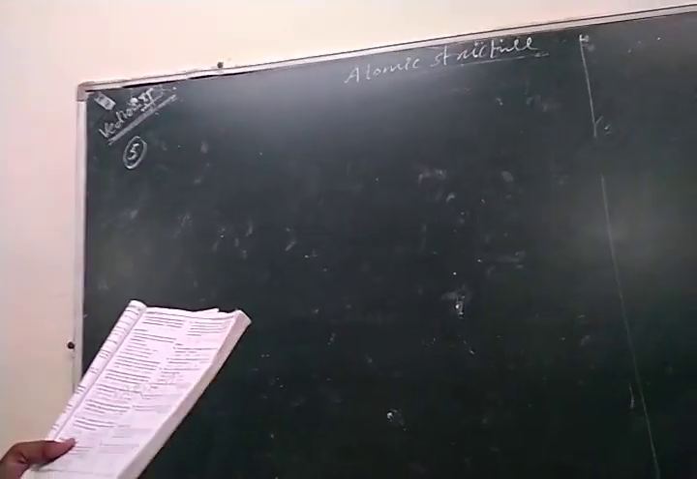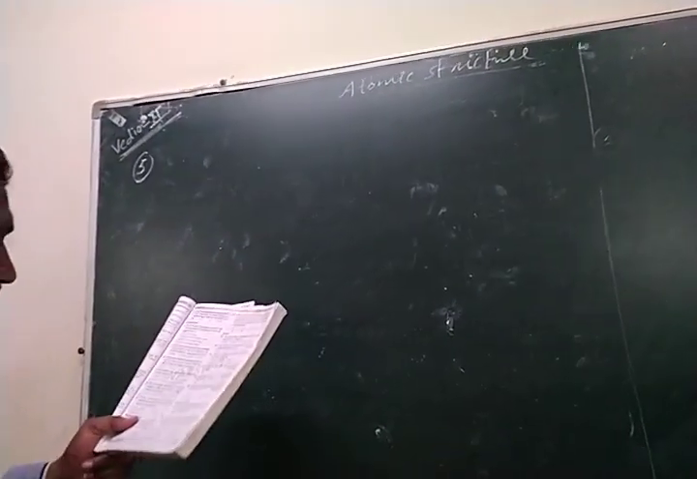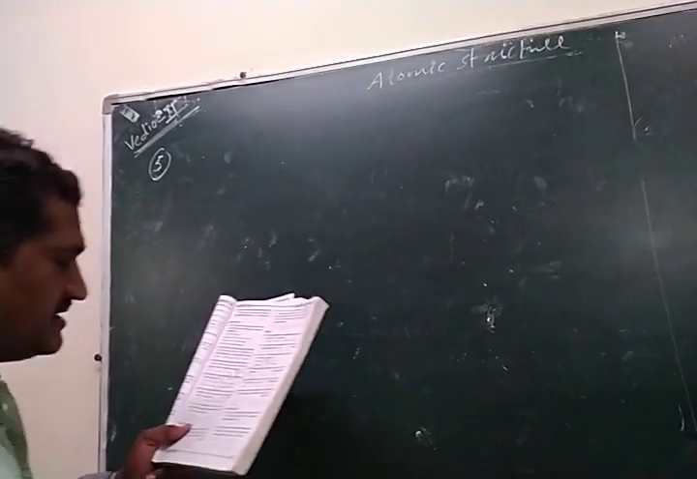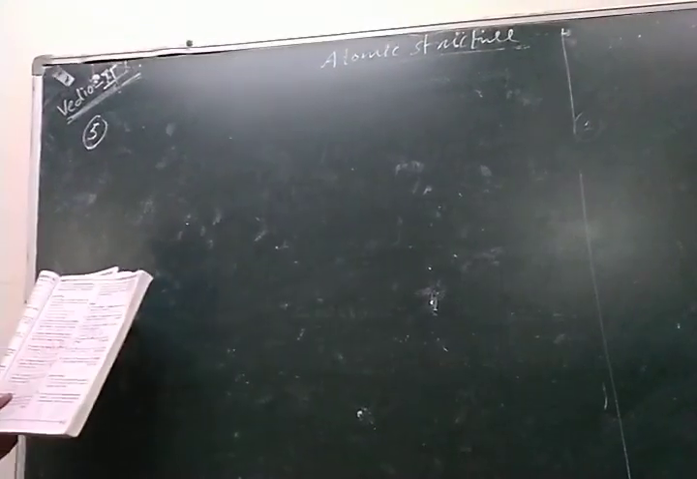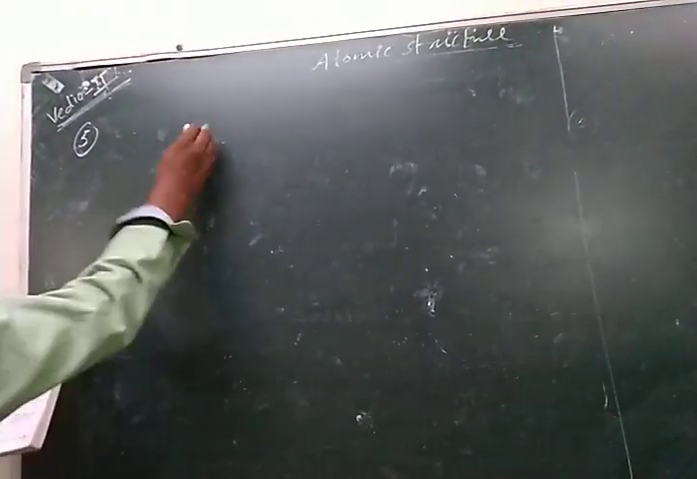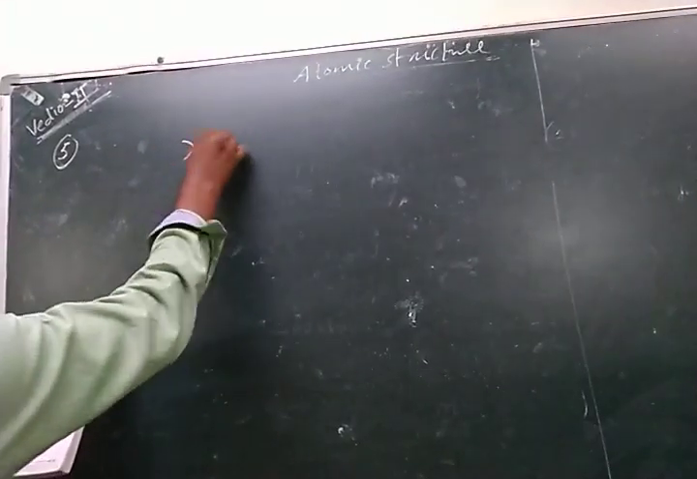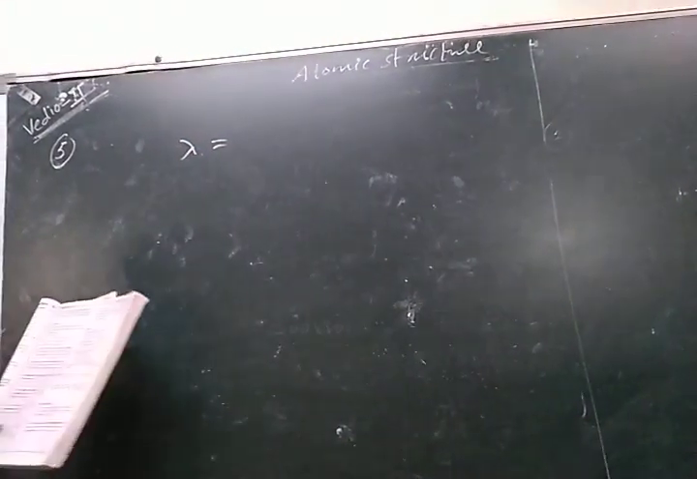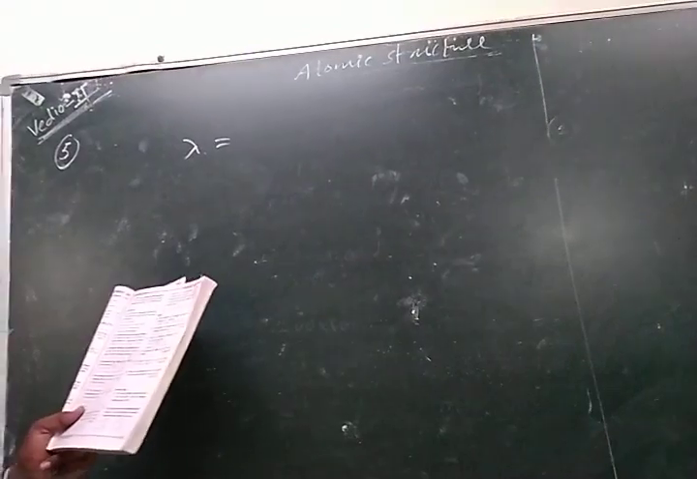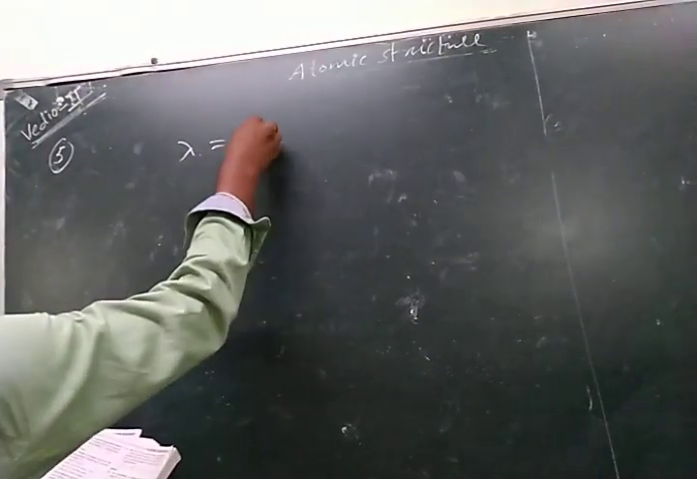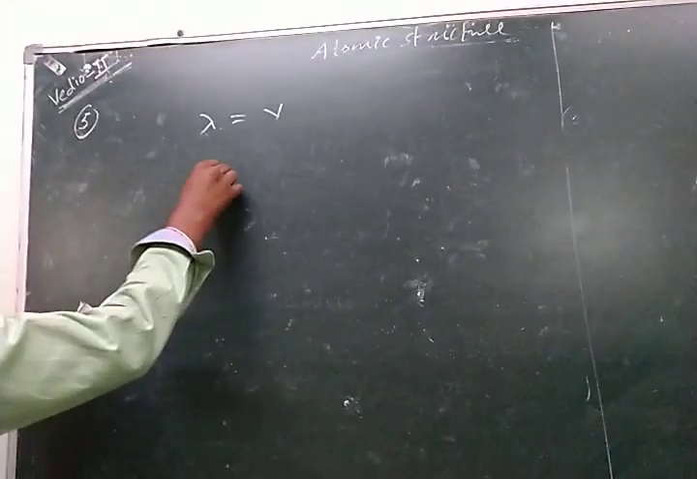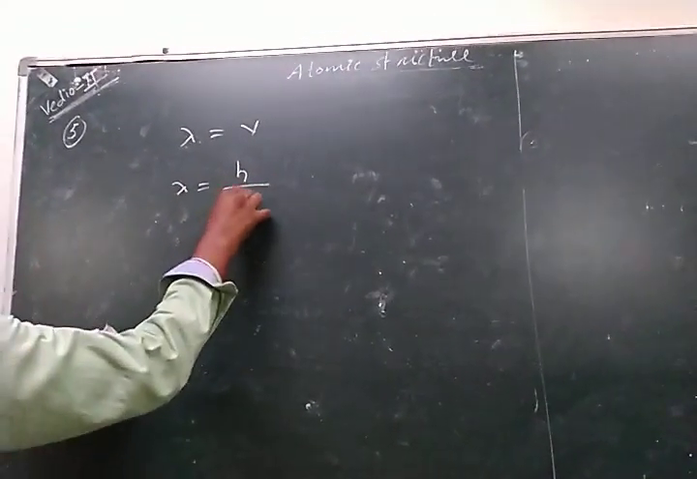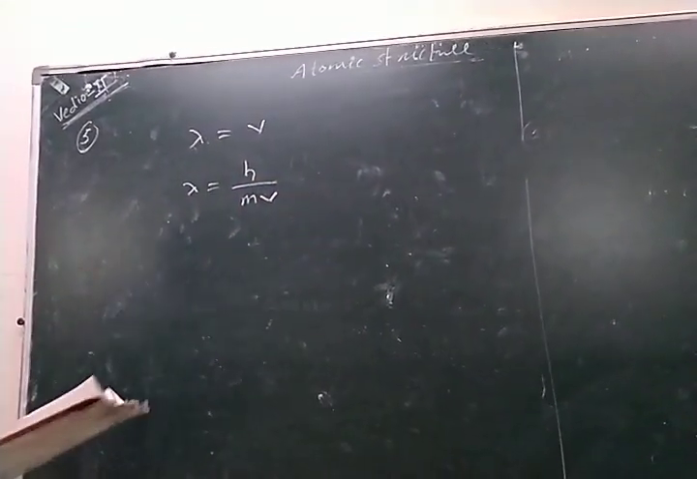Question 2. If the wavelength of the electron is numerically equal to the distance traveled by it in 1 second, then what is the relationship? Lambda is numerically equal to the distance traveled in 1 second. That means velocity and lambda are both equal. Then the relationship is lambda equals h by m v.